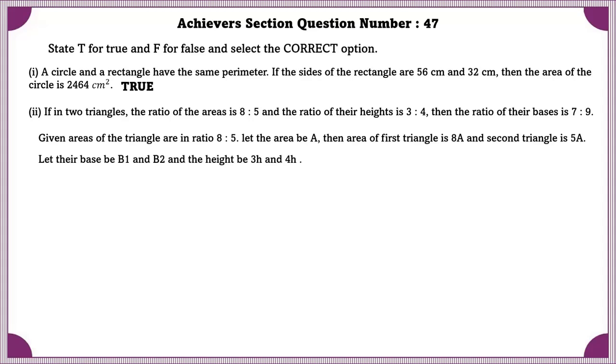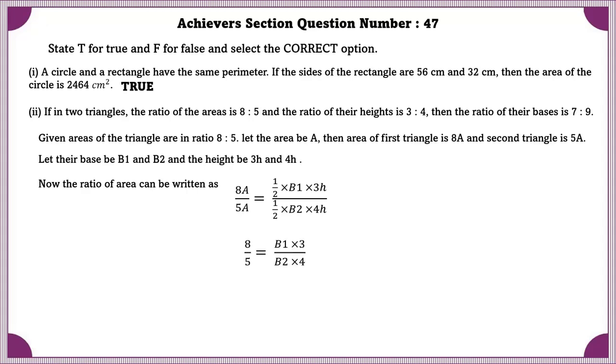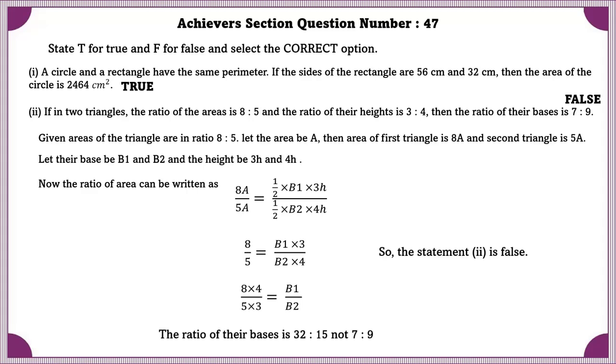Let their bases be B1 and B2 and the height be 3H and 4H. Now the ratio of the area can be written as 8A by 5A is equal to 1 by 2 into B1 into 3H by 1 by 2 into B2 into 4H. Now the ratio of their bases is 32:15, not 7 by 9. So statement 2 is false.